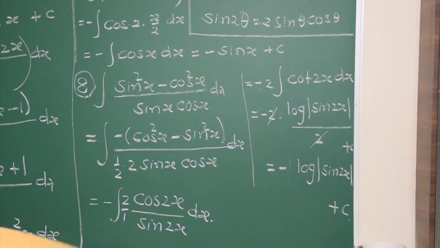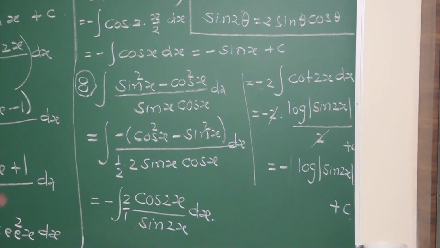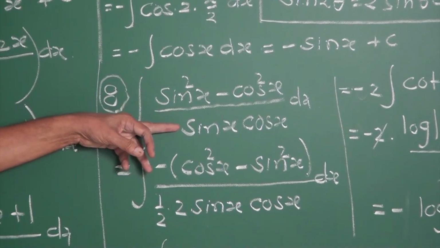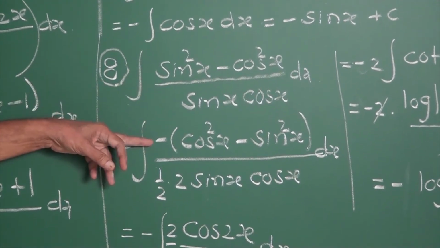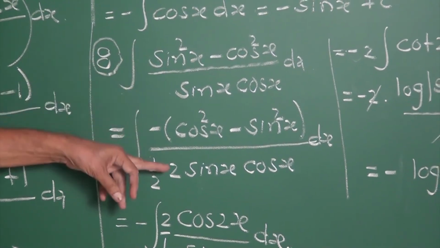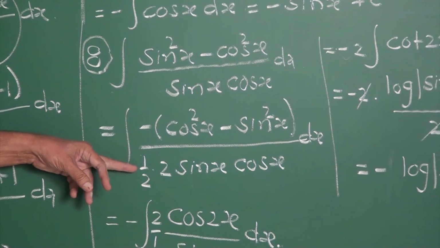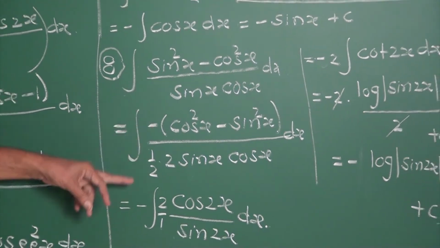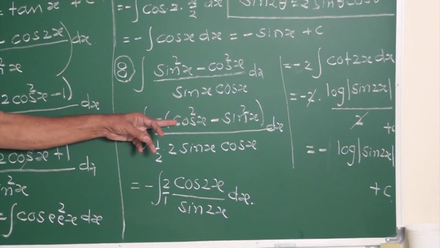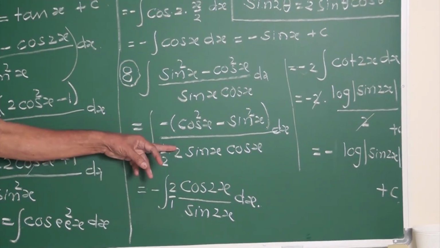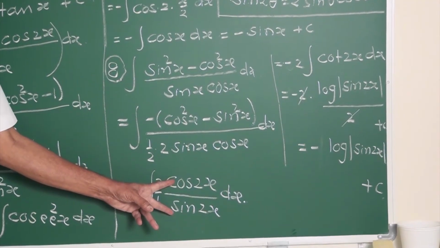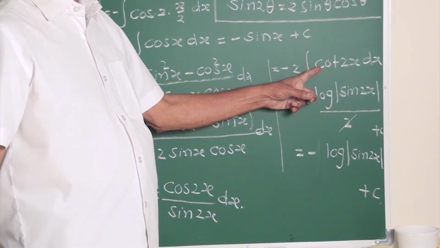It's a 2 mark question. My friends, I have explained once again. Integral sin square x minus cos square x upon sin x cos x. Take minus outside: cos square x minus sin square x. We need to give 2, take it back, divide and multiply. Minus is out. This 1 by 2 becomes 2 by 1. Cos square minus sin square is cos 2x. 2 sin x cos x is sin 2x. It is minus 2 into cot 2x. Cos by sin is cot 2x.